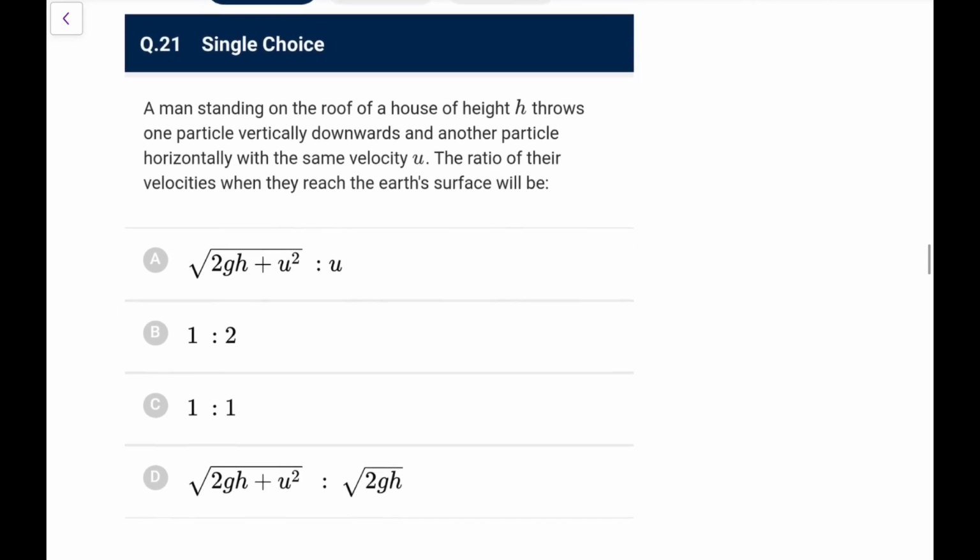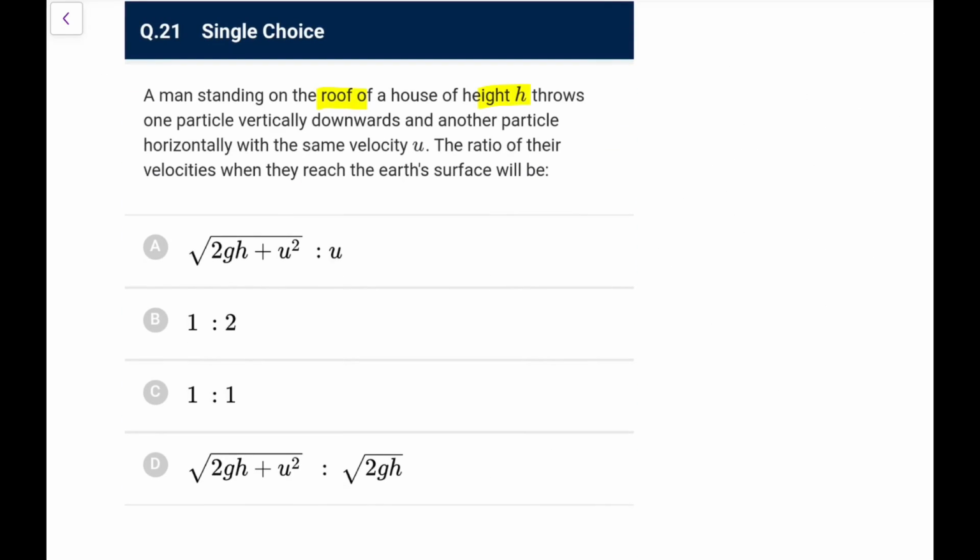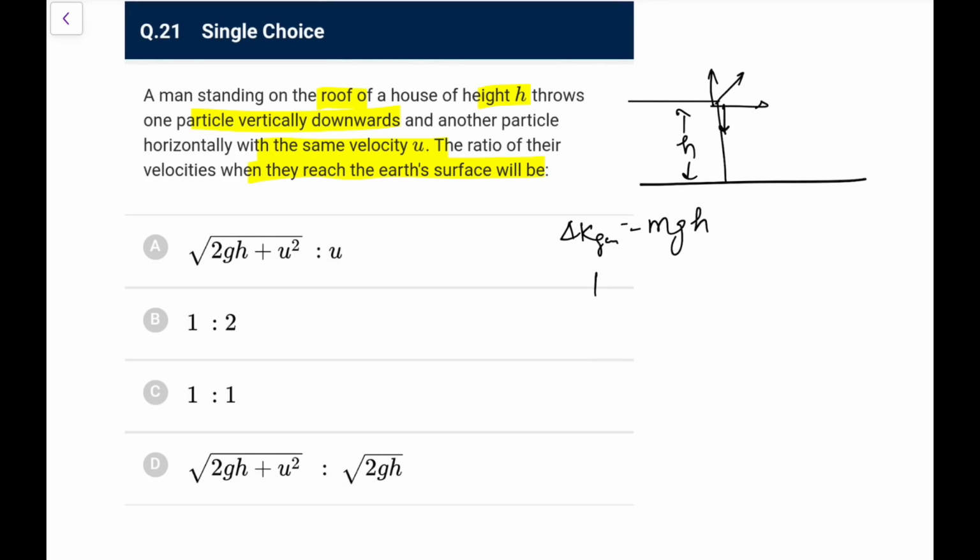Next, a man standing on the roof of a house at some height throws one ball vertically down, another horizontally, with the same speed u. Ratio of their velocities when they reach the earth's surface. Just remember, from a height, if you throw a ball like this, like this, or like this, all will hit with the same speed, because by the time they reach the ground, the decrease in potential energy is mgh, that would be equal to the gain in kinetic energy, and if the initial kinetic energy is the same, final kinetic energy would be Ki plus mgh. Ki is the same, mgh is the same, so the speeds of all will be the same, though the velocities will differ. Ratio of velocity here means the ratio of speeds, and that would be 1:1.